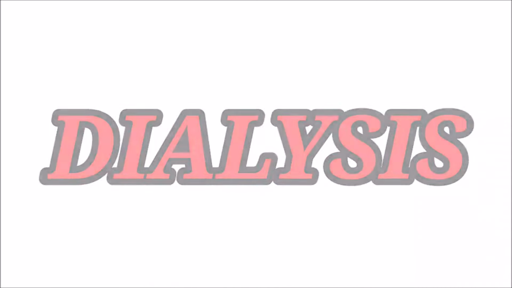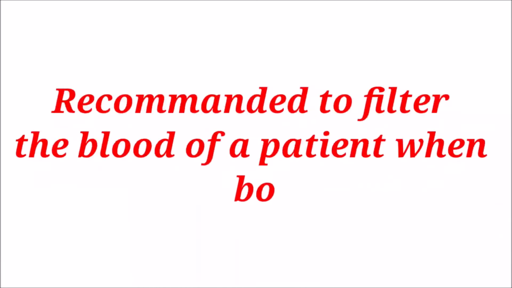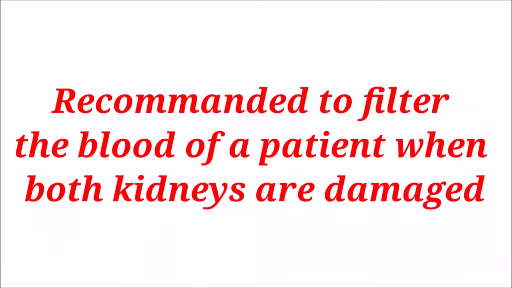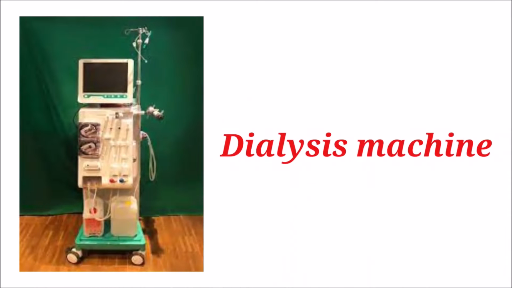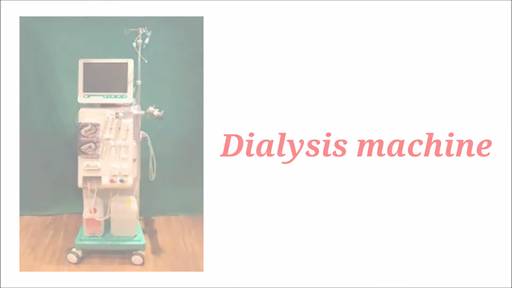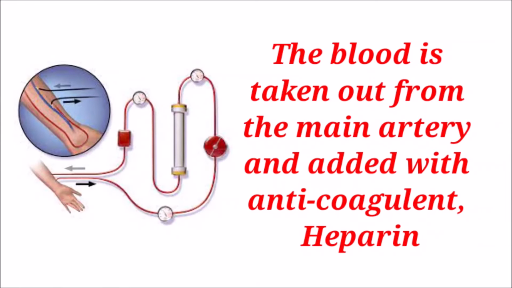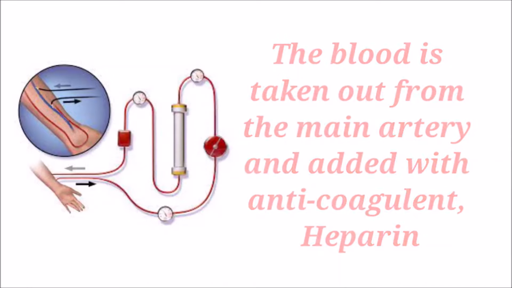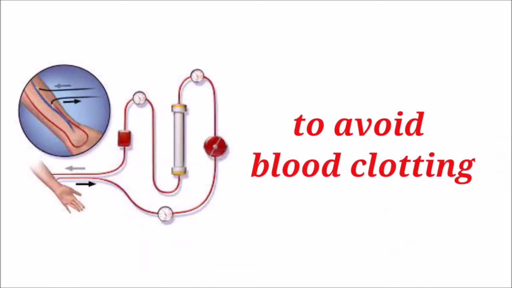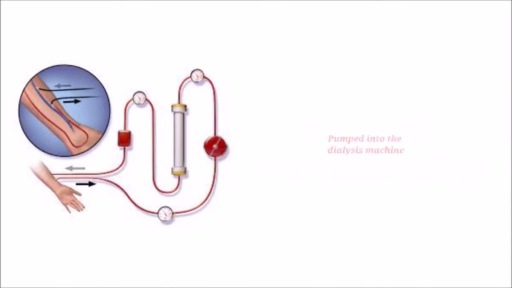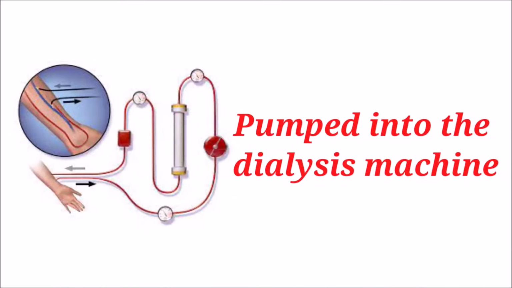Dialysis. Dialysis is the process which is recommended to filter the blood of a person when both kidneys are damaged. It is done through the dialysis machine. In this process, blood is taken out from the main artery and mixed with an anticoagulant such as heparin. Why do we add this heparin? To avoid blood clots. And then it is pumped into the dialysis machine.